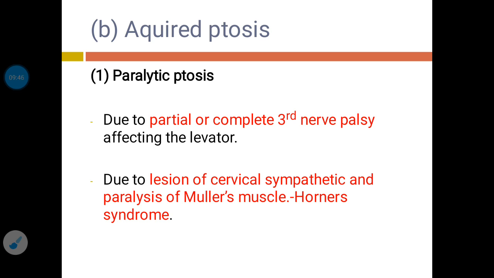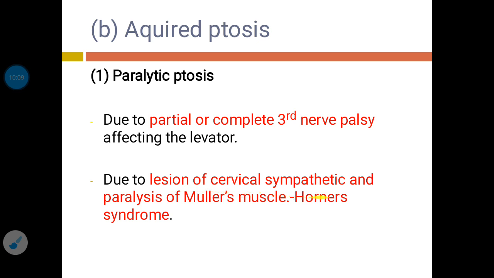There may be many causes like vascular ischemia, trauma, intracranial neoplasms, and due to that oculomotor nerve paralysis can be produced. So if some of these causes produce third nerve palsy, then it can lead to paralytic ptosis.